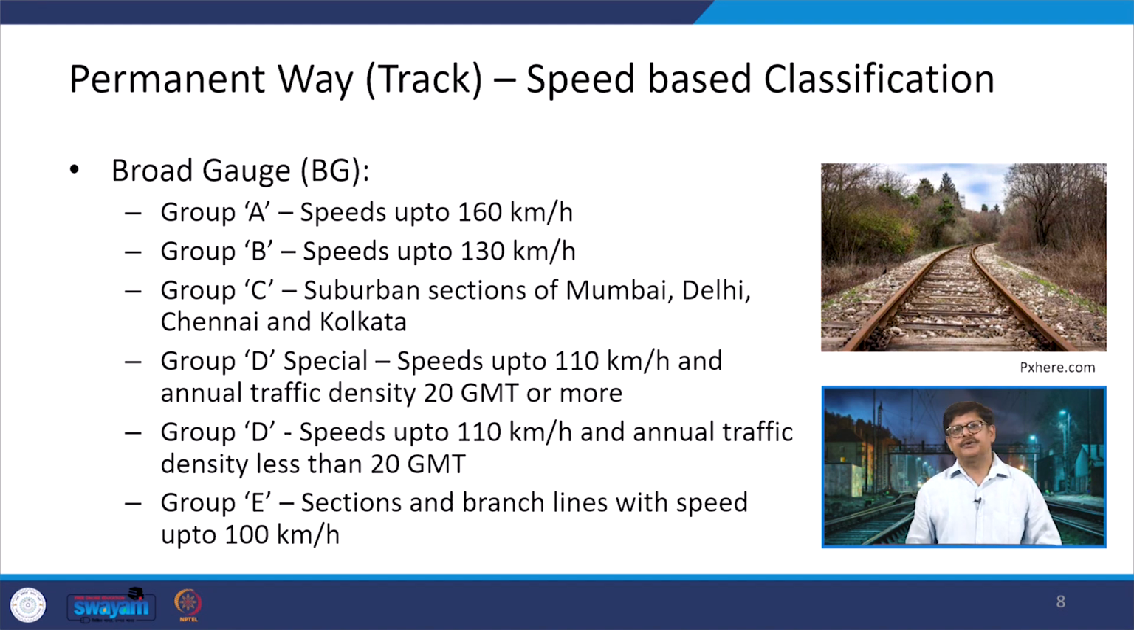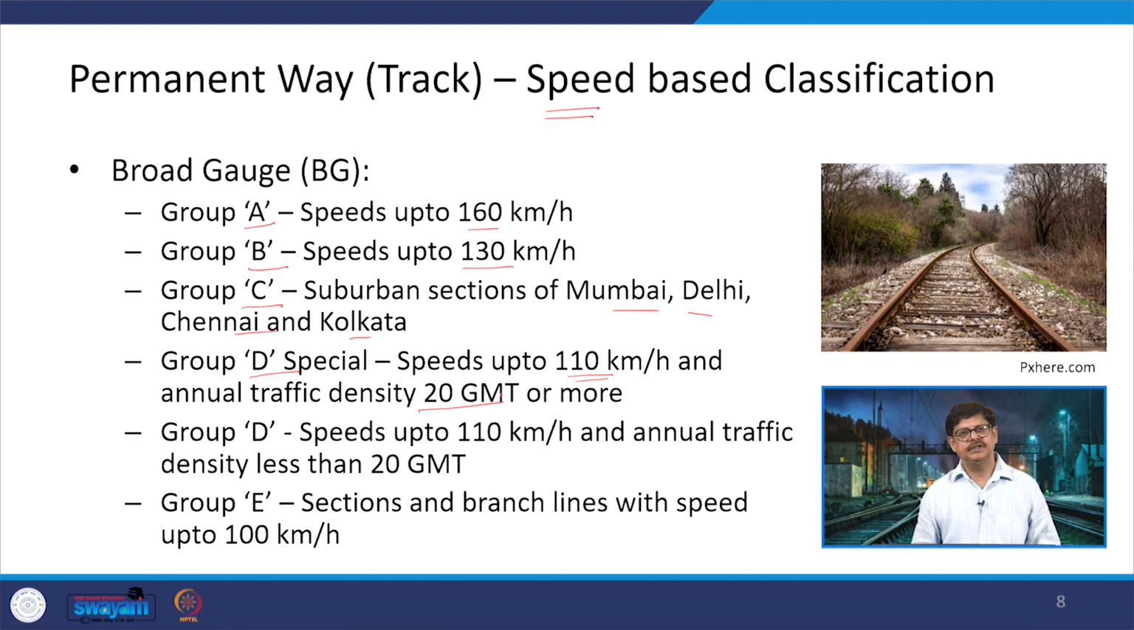Now, these permanent way tracks can be classified, and one way of classifying is on the basis of the speed. Here again I am talking about the broad gauge only, I am not taking up the meter gauge. In the case of broad gauge, we have a group A where the speeds are up to 160 kilometers per hour, the group B where the speeds are up to 130 kilometers per hour. There is a group C which has the suburban sections of Mumbai, Delhi, Chennai and Kolkata, so suburban railways, the urban railways. Then D special where the speeds are up to 120 kilometers per hour and the traffic density is